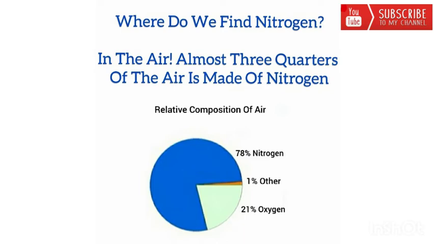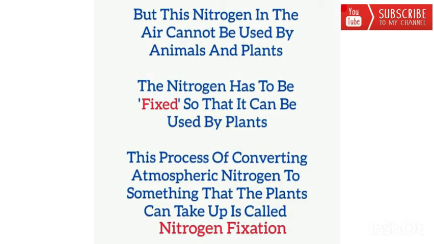Where do we find nitrogen? In the air. Almost 3/4 of the air is made of nitrogen. But this nitrogen in the air cannot be used by animals and plants. The nitrogen has to be fixed so that it can be used by plants. This process of converting atmospheric nitrogen to something that the plants can take up is called nitrogen fixation.